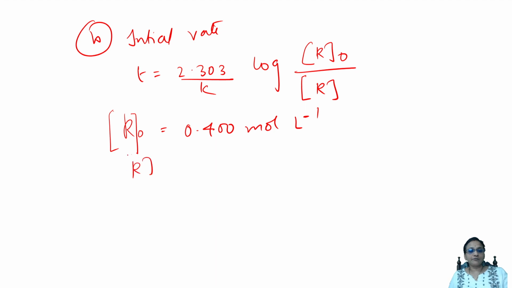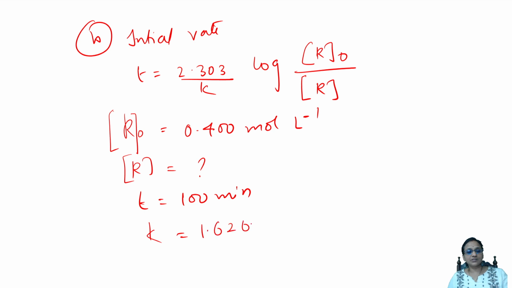R value I have to find out. T value is 100 minutes. Rate constant value is 1.626 into 10 raised to the power of minus 2 minute inverse. Done. Substitute the values. What should I find? I have to find R. So I'm taking that value and substituting it. So can I write in this formula?